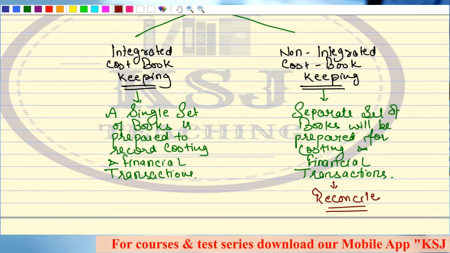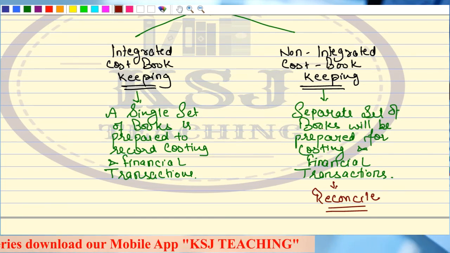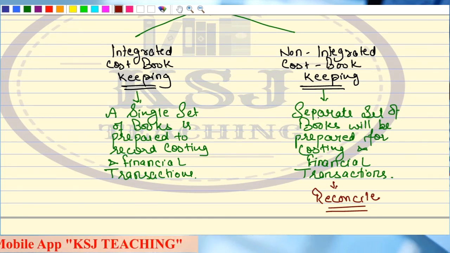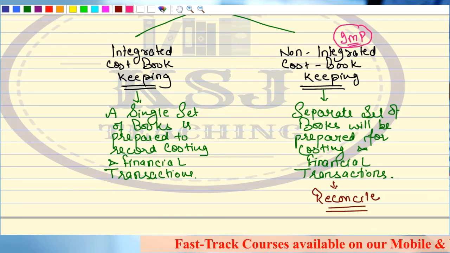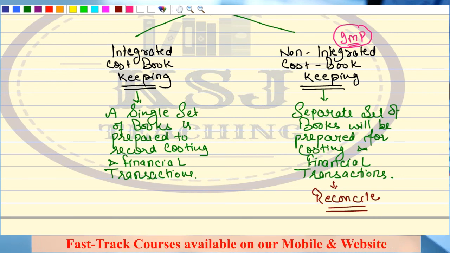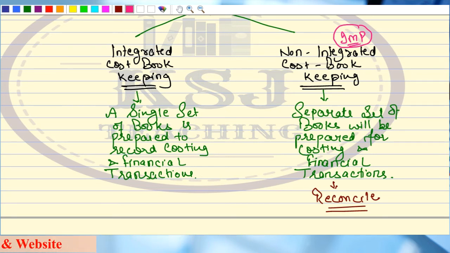In integrated books, a single set. In non-integrated books, a separate set. So first, coming from the examination point of view, this non-integrated part is the most important part. This is the main part that we have to study. This integrated cost bookkeeping is nothing but financial accounting, right? And this is hardly asked in the examination, right?